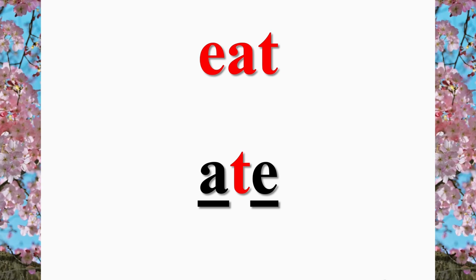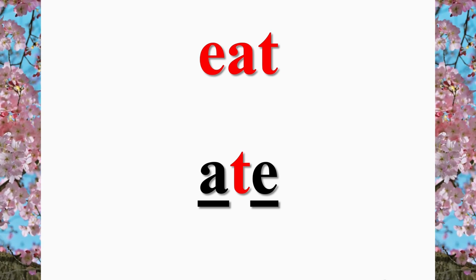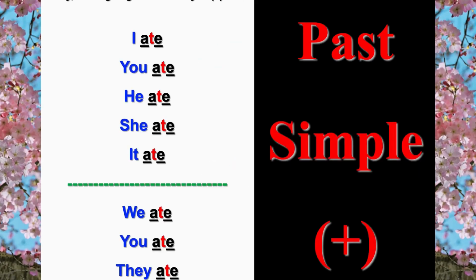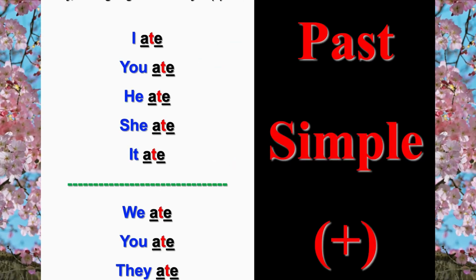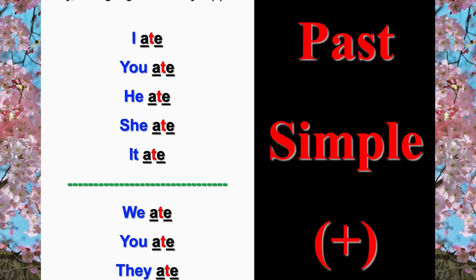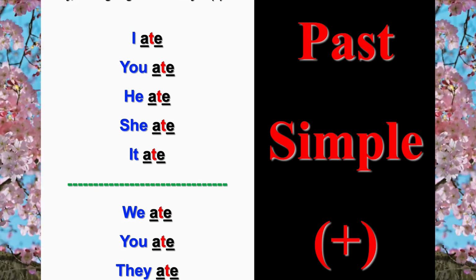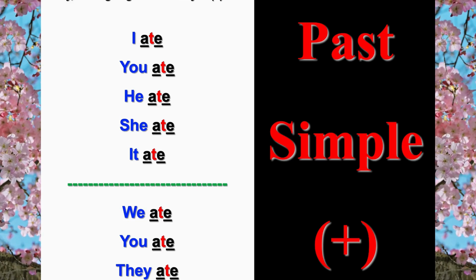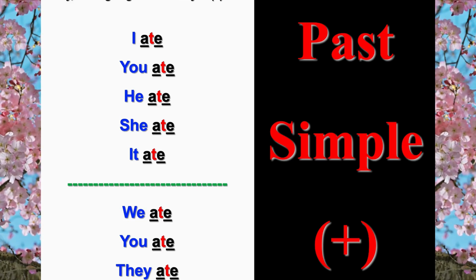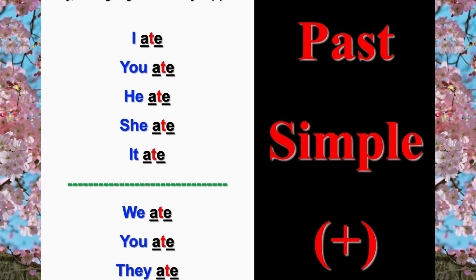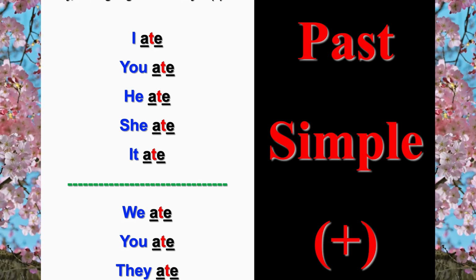The past of eat is eight. Let's see ate with all pronouns. I ate. You ate. He ate. She ate. It ate. We ate. You ate. They ate. Let's go to the next verb.